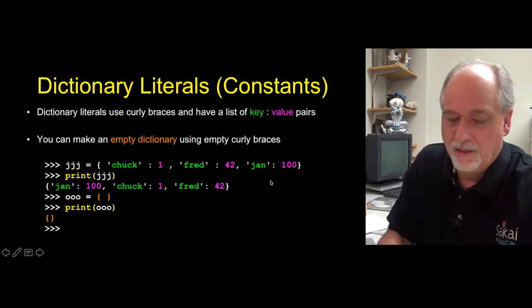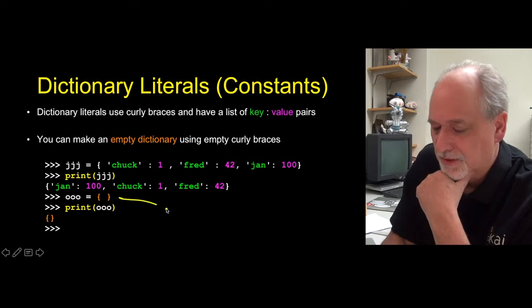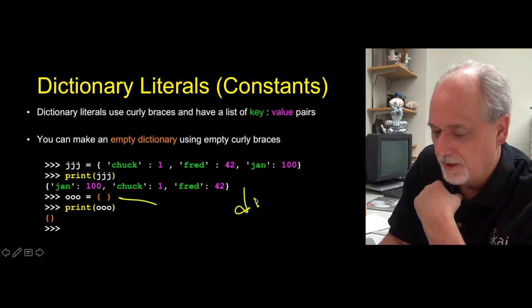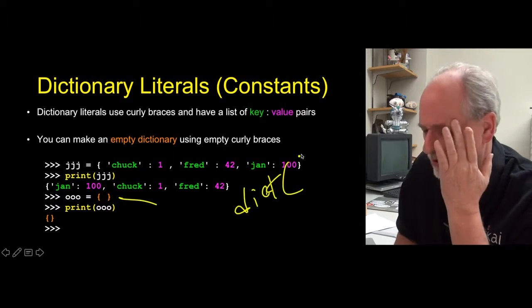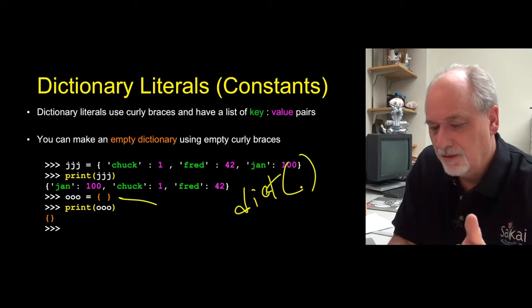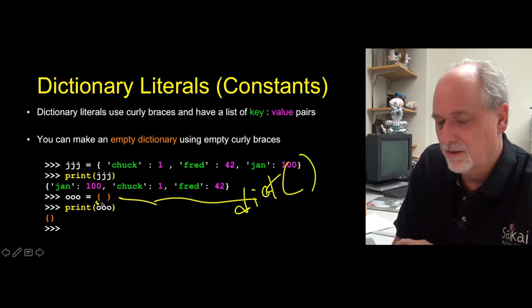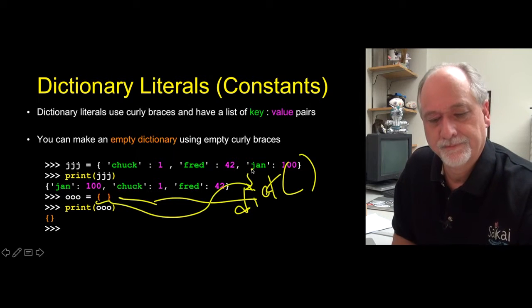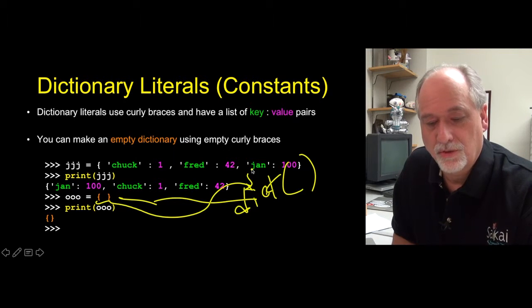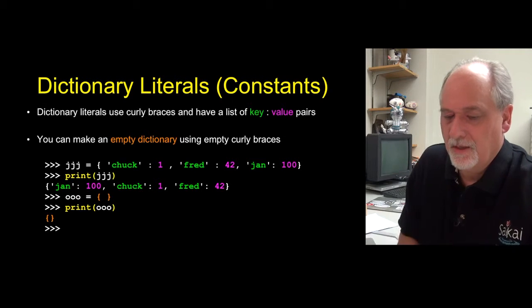And if you just say empty array, you see me also do dict. This is a constructor where you say make a new empty dictionary. This is an empty dictionary constant. These two things are pretty much the exact same thing. The empty curly braces is a shortcut to doing the construction.